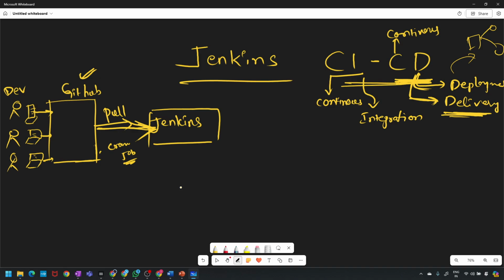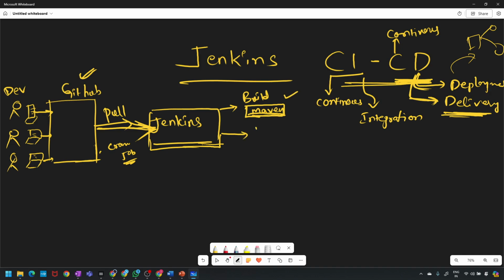Yes, sir. After Jenkins, it will connect with the different plugins. For example, for a build tool we can take Maven. After building the code, if everything is fine, you can also check the console. In that console, if it is a success, then what we have to do next